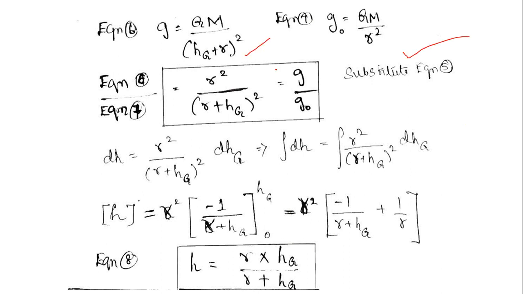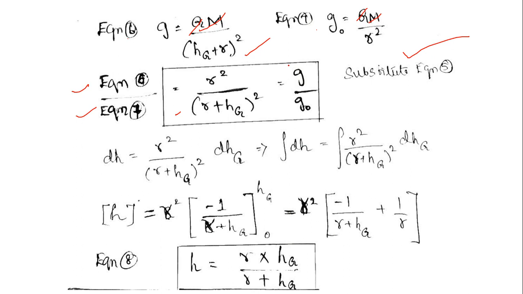So when we equate these two, that is divide equation 6 by equation 7, we can cancel out the terms, that is g and m2 can be cancelled out. When we are dividing, we are obtaining r square, and as it is in the denominator, it is again going to the numerator.